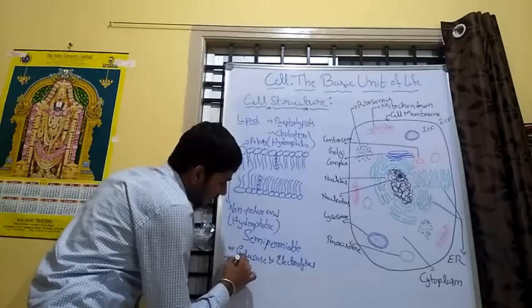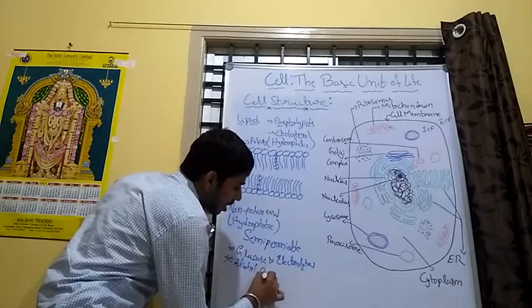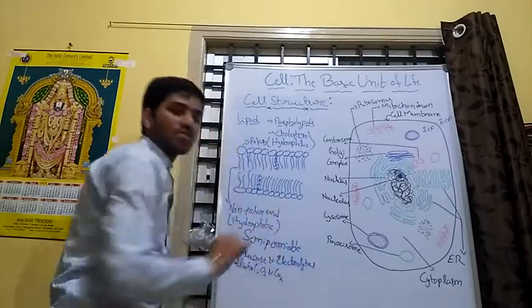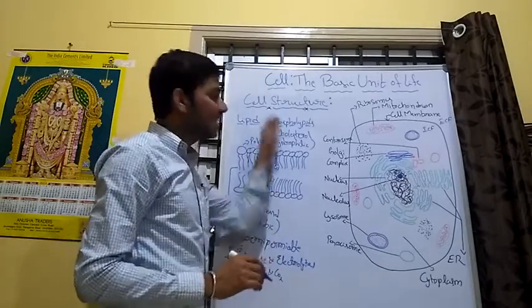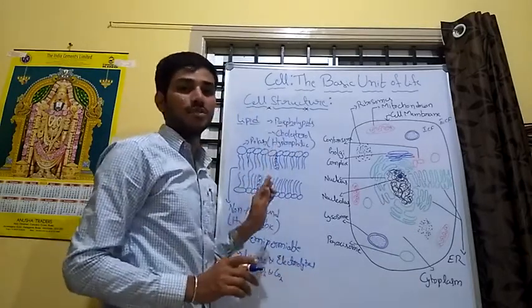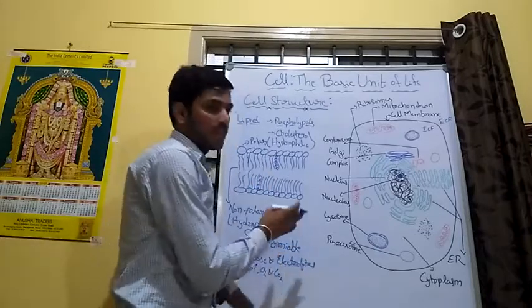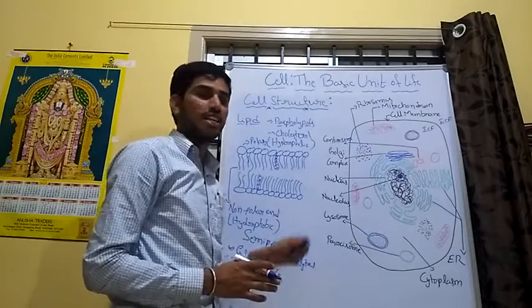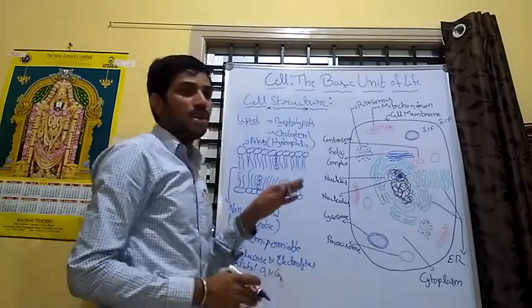And alcohol, oxygen and carbon dioxide, these are all fat soluble substances. They pass easily between the ICF and ECF. The fat soluble substances pass easily, and the glucose and electrolytes, or water soluble substances, do not pass easily in the lipid layer. That's why it's called a semi-permeable membrane.